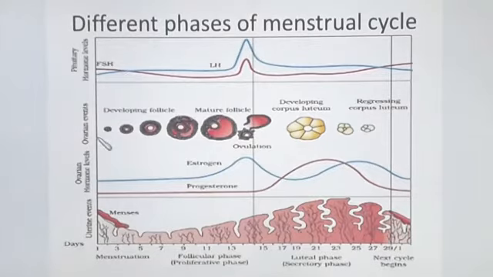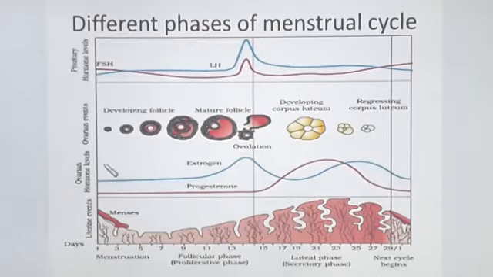Next, ovarian events. What are the events that take place in the ovary? Development of the follicle. The follicle becomes mature. Then after maturation, ovulation takes place, that is, release of the ovum. Then the corpus luteum. After that, the Graafian follicle becomes the corpus luteum. If implantation occurs, the process continues. If it does not get fertilized, the corpus luteum degenerates and turns into corpus albicans, and then menstruation follows.